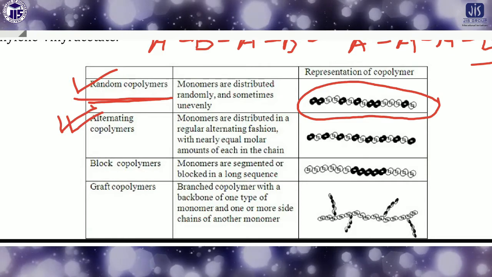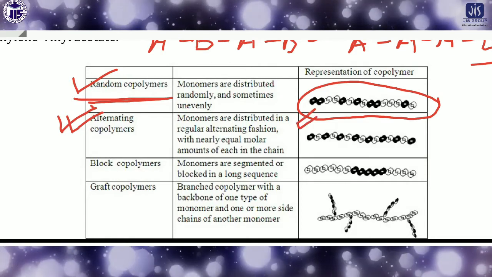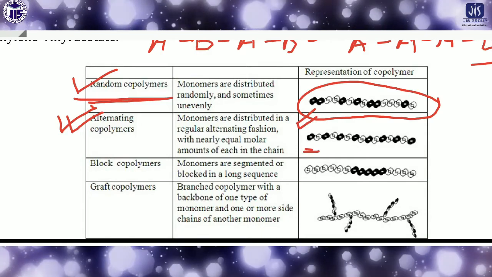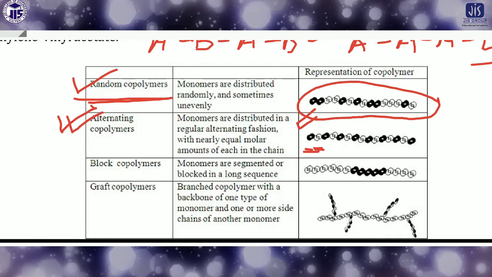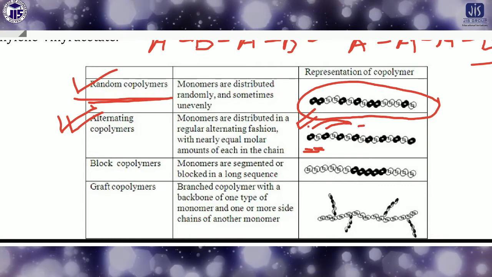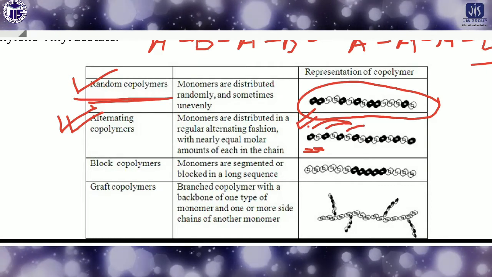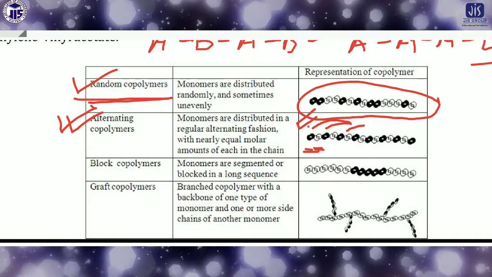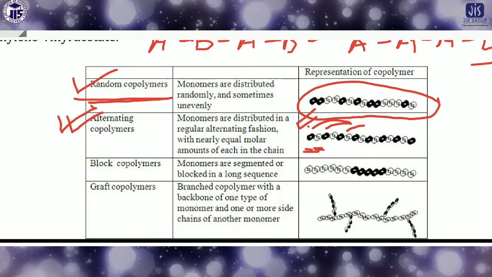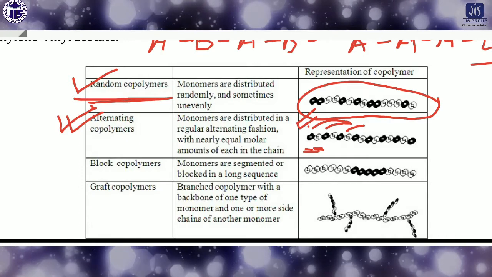What is the alternating copolymer? Alternating copolymer means the monomers maintain a particular sequence one after another. That means if black one is one type of monomer and white one is another type of monomer, then look here that one after another they connect with each other. So in an alternating manner they are connected with each other, and that's why they are called actually alternating copolymer.